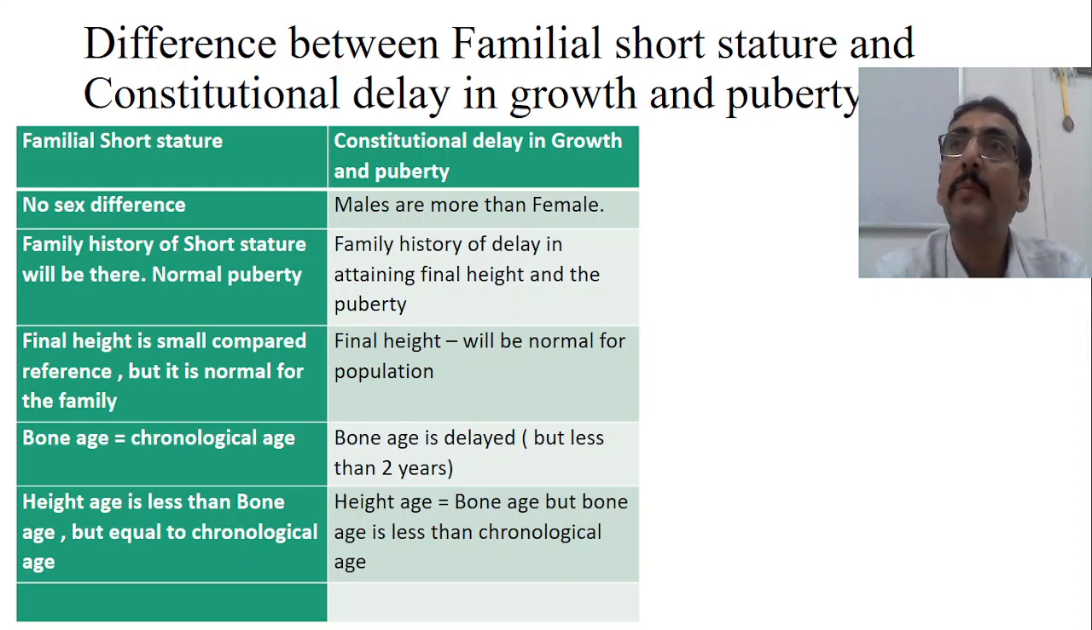And normal puberty will be the same. Although they have gained less height according to the age, the puberty is normal, and all the changes of puberty are absolutely fine in sequence. So that is seen in case of familial short stature. But when it comes to constitutional short stature, family history of delay will be seen.